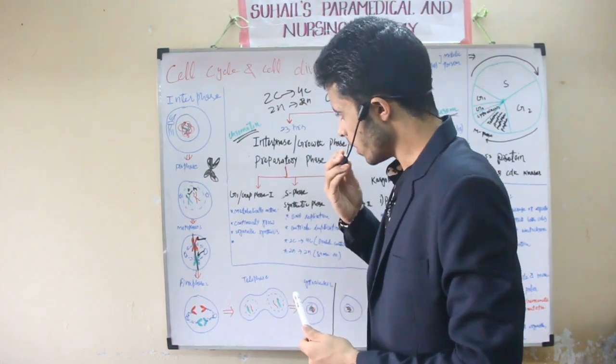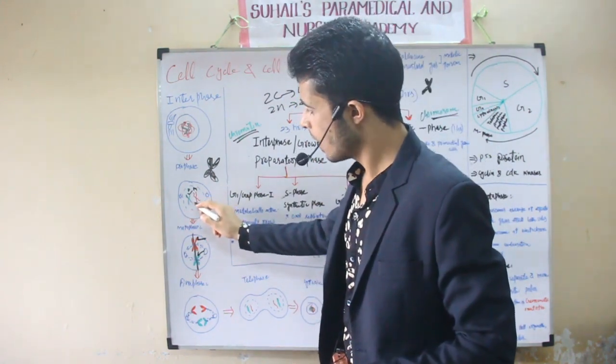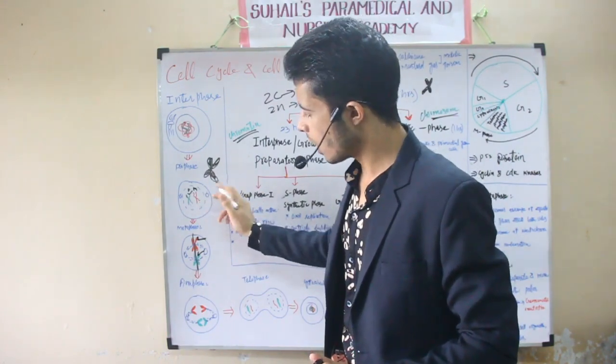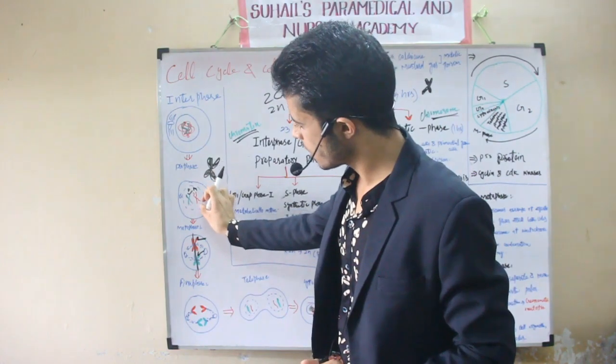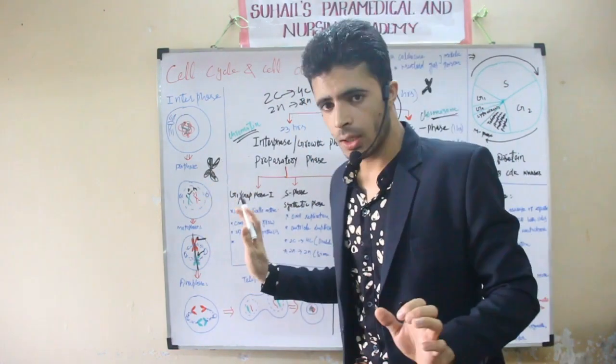So, see, one form was already there: one copy from the mother, one copy from the father. Now one more copy has been added, and those two copies are attached to each other. See, in case of metaphase, what will happen? Now it will enter the metaphase.